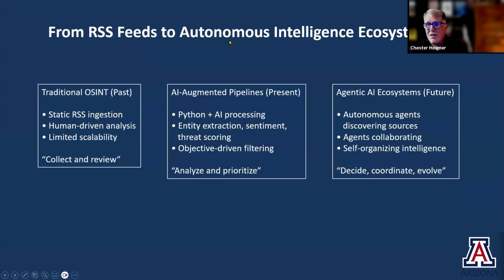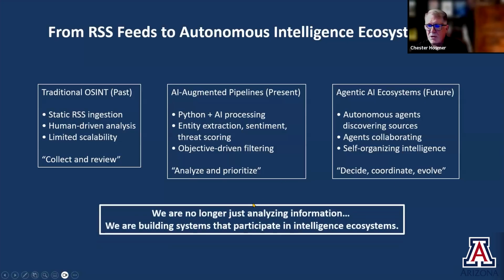So again, from RSS feeds to autonomous intelligence systems, traditional OSINT, the past: static RSS ingestion, human-driven analysis, limited scalability. As we get into augmented pipelines, we can process those, and then when we get into agentic systems, we can actually process those and deliver the concept: decide, coordinate, and evolve, so we can rank those things that we should be looking at. So we're no longer just analyzing information. We're building systems that participate in intelligence ecosystems.